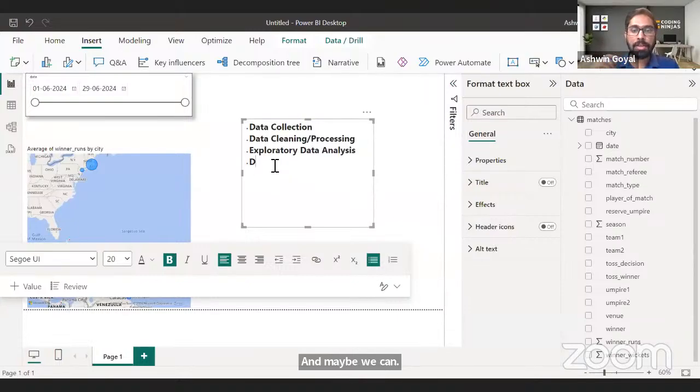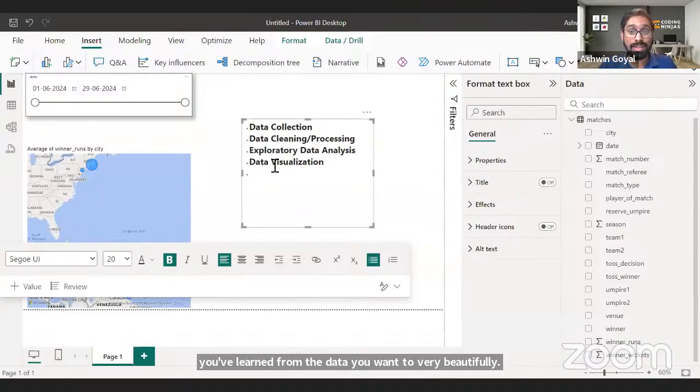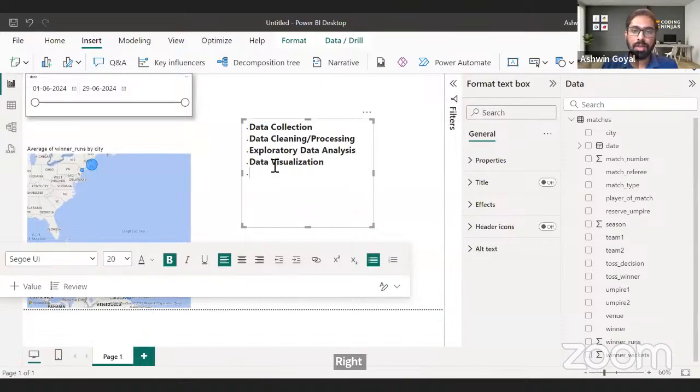Next step is you actually build those beautiful charts and graphs that we are just about to build today. You do data visualization, right? Whatever you've learned from the data, you want to convey it very beautifully through charts and graphs, right? That is data visualization. For me, that's the most interesting step, frankly.